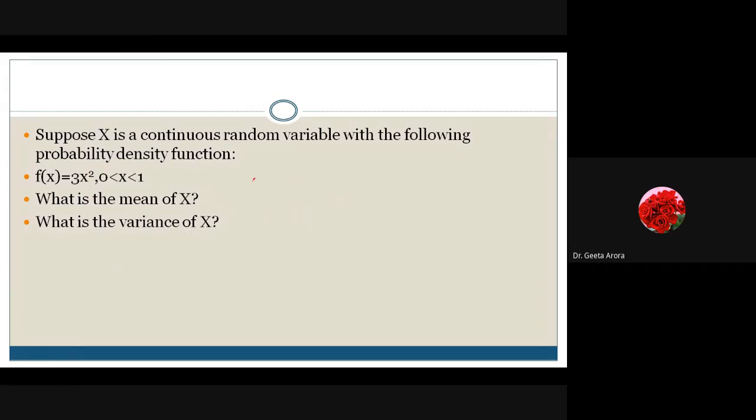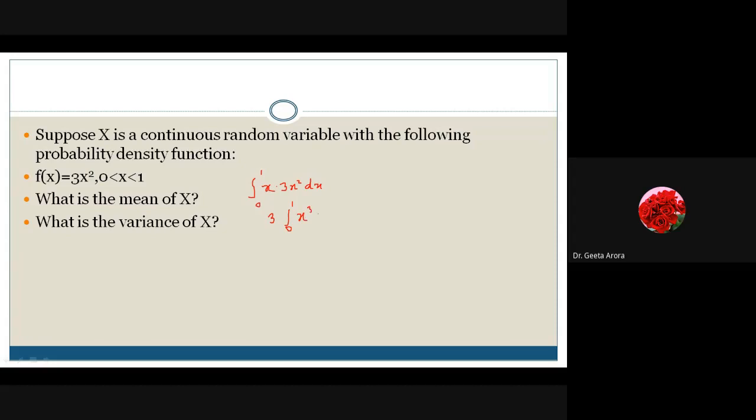We have here the integral from 0 to 1, x into fx dx, x into 3x square dx. Actually, it looks like the 3 cancels out, but it's not so. In between we are getting x cube. So if we take 3 as common, it becomes 0 to 1 x cube dx.